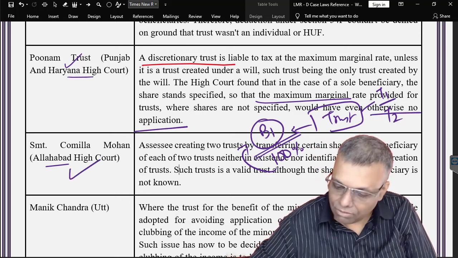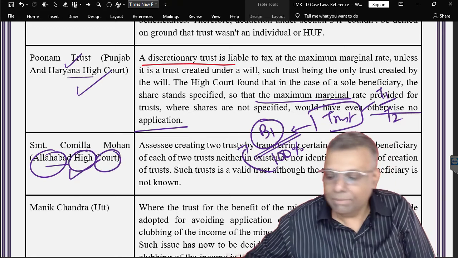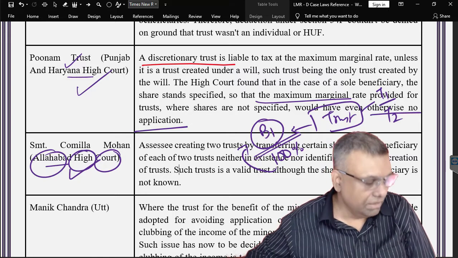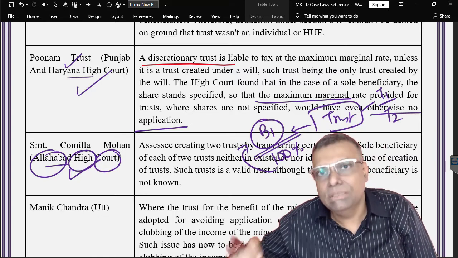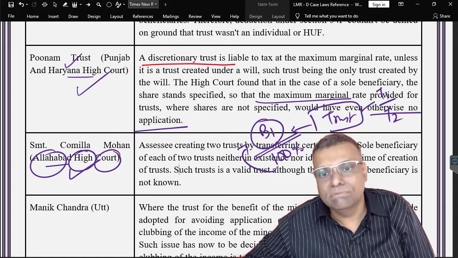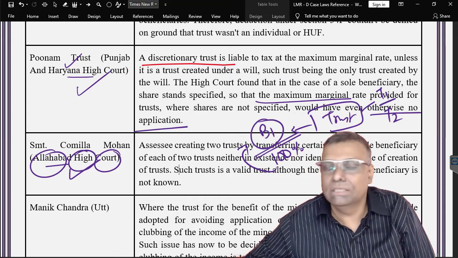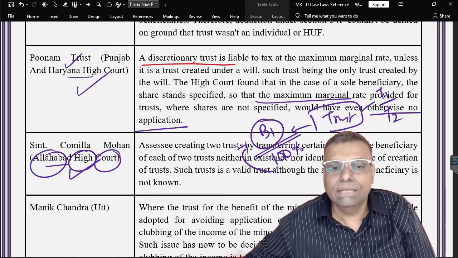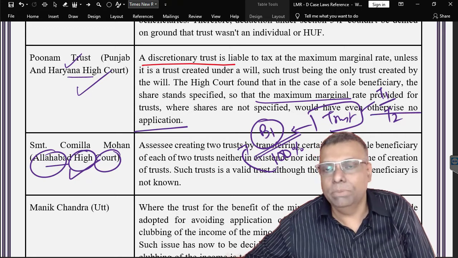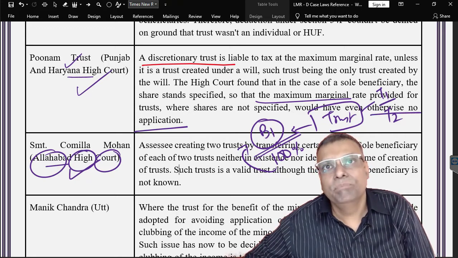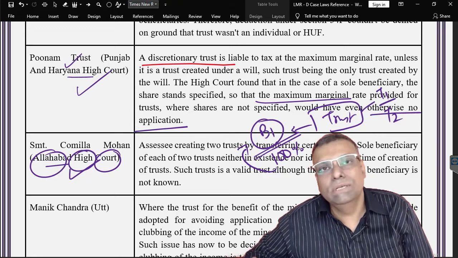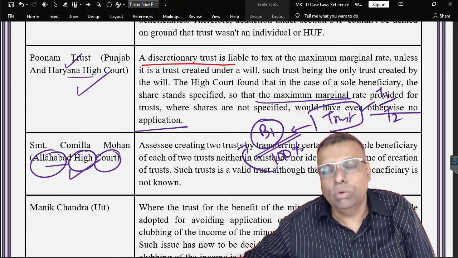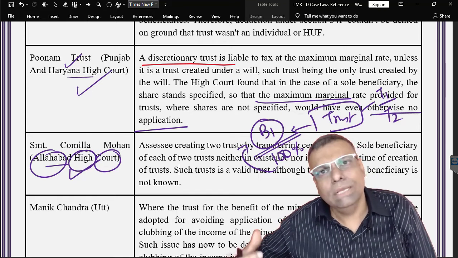But the Allahabad High Court has taken the opposite view. The Allahabad High Court has said no. If it was supposed to be 100%, then you should have specified it somewhere, but you have not specified it anywhere. So we cannot say that the entire benefit will go to that one beneficiary. It has said that it does not automatically mean, I repeat, it does not automatically mean that it is a determined share. But we as accountants will always feel that 100% of the benefit will go to the one beneficiary. But they have taken a different view altogether. Understand the argument: it is exactly the opposite argument.